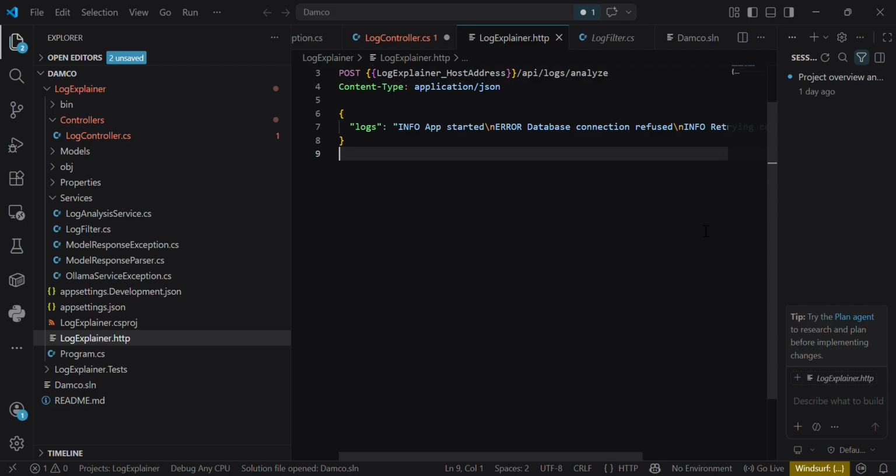I also chose to use a local AI model through Llama instead of a cloud service, so logs can be analyzed locally. That is useful because logs may contain sensitive application or infrastructure information. So that's why I chose to make it local right now. The main problem is that developers need a faster, simpler way to understand important log errors without manually reading through noisy logs line by line. That is why I chose that problem.